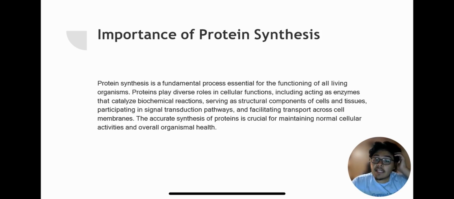So next will be the actual protein. Protein synthesis is a process essential for the functioning of all living organisms. Proteins play diverse roles in cellular functions, including acting as enzymes that catalyze biochemical reactions and participating in signal transduction pathways. The accurate synthesis of proteins is crucial for maintaining normal cellular activities and overall organismal health.